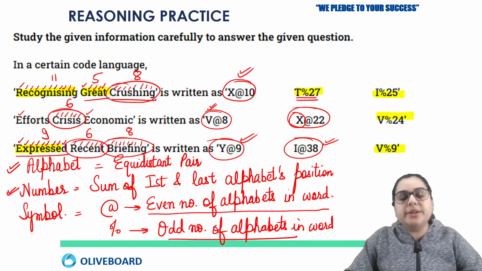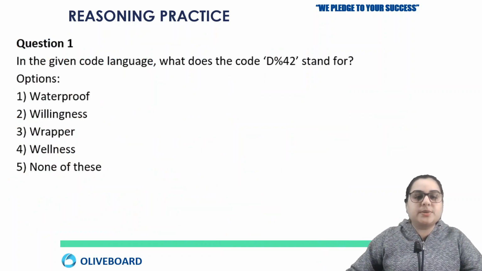And now we are going to solve the upcoming 5 questions based on this information. A similar thing happens in your exam. If this kind of question comes, it will be around 4 to 5 questions that will be asked, and they will be based on the information that is given. Okay, so now let's try the first question.